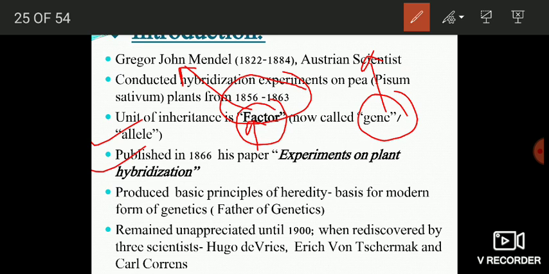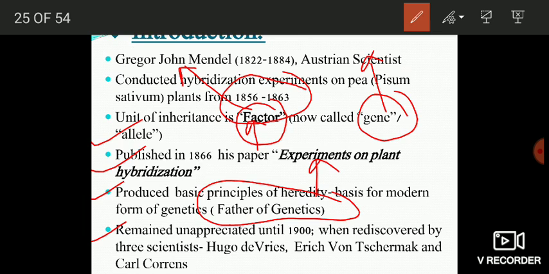He published his results in 1866 and his paper was entitled Experiments on Plant Hybridization. Based on the results, he proposed some principles or laws of heredity, and these laws and principles ultimately paved the way for the development of modern genetics, and that is why Mendel is regarded as the father of genetics.